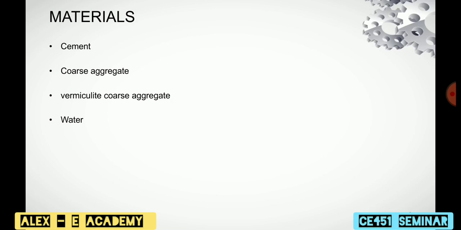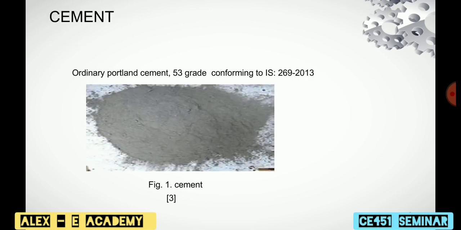Then materials. Here the materials used are cement, coarse aggregate, vermiculite and water. Cement is the most important ingredient in concrete. It forms the binding medium for the ingredients, made up of naturally occurring raw materials. Here, ordinary Portland cement of grade 53 is used, conforming to IS 269 2013.